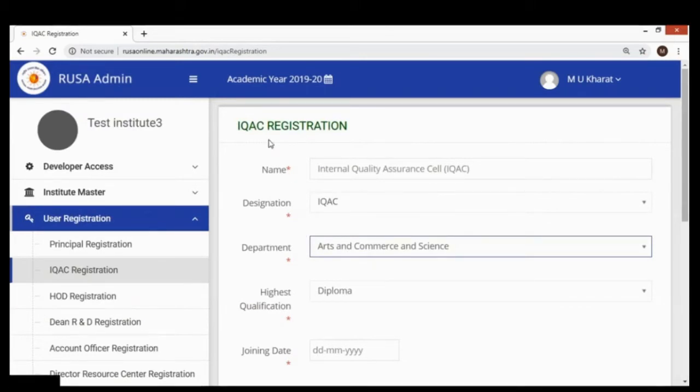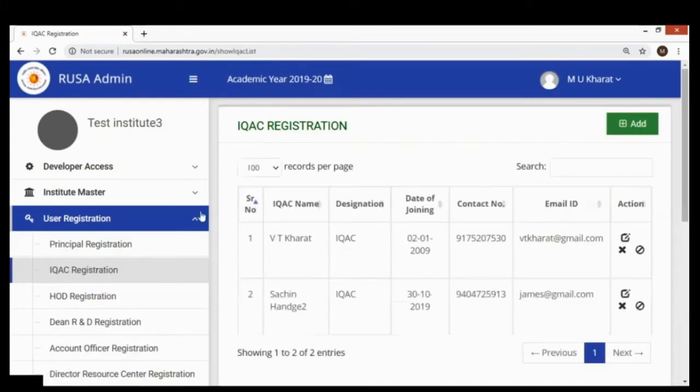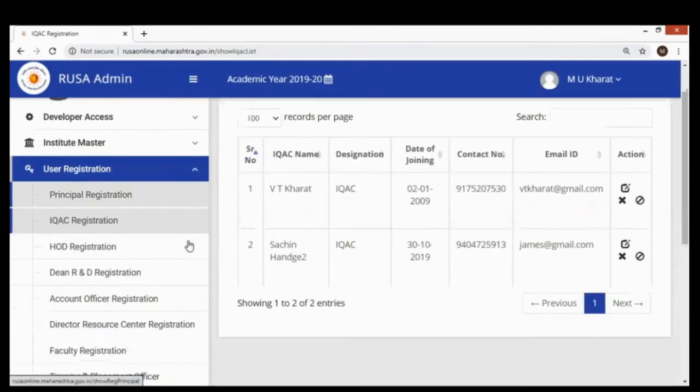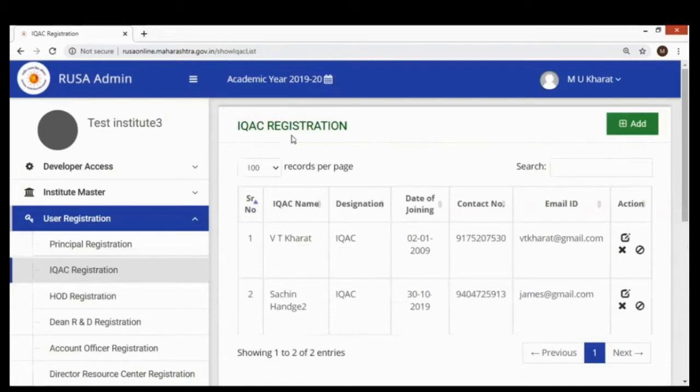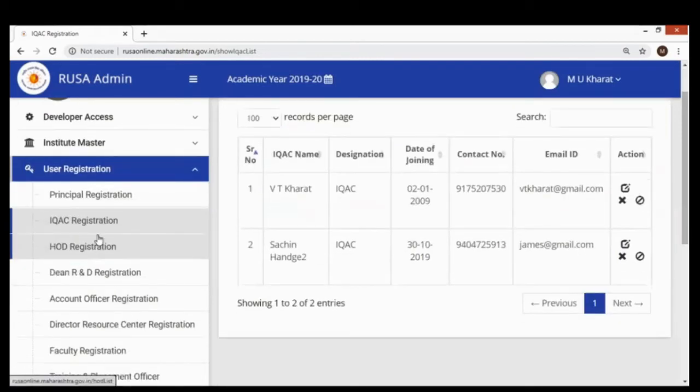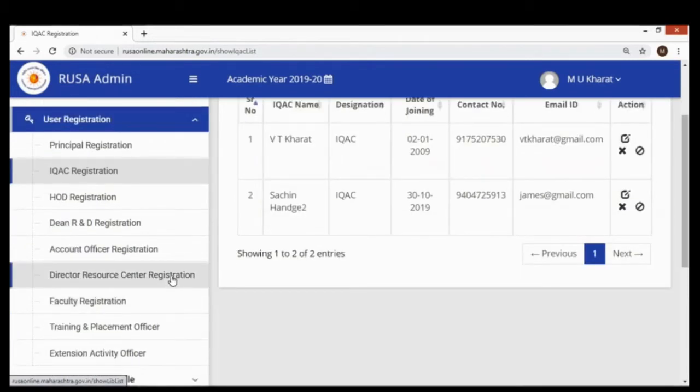Now, once the IQAC is registered, then there comes the role of the IQAC. Through the IQAC registration, the IQAC can register head of the department, dean R&D, accounts officer, and director resource center, that is nothing but your librarian.